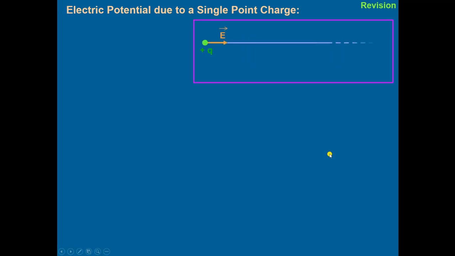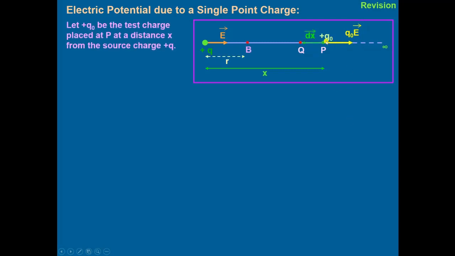For that we will take a point charge Q positive, and at a distance of x from this Q we take another charge, test charge Q naught positive, that will experience a force because of this charge Q. The force experienced by this test charge will be equal to Q naught E and it will be directed radially outward.